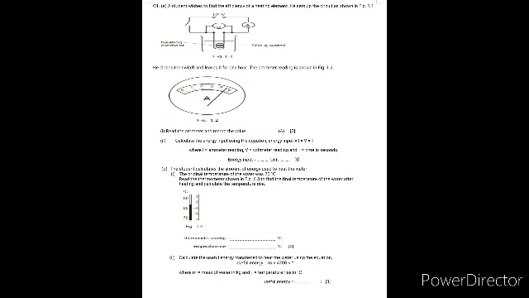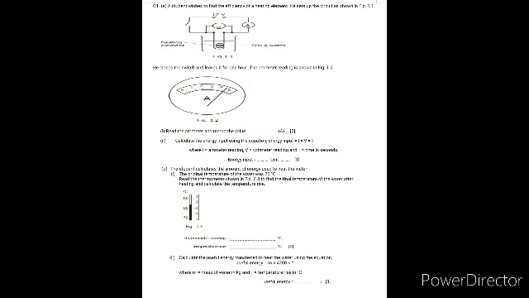Moving on with the next question. Calculate the energy input using the equation: energy is equal to IVT. They have directly given you the formula, you just have to find the value. Energy input is equal to IVT, where I is the ammeter reading, V is the voltmeter reading, and T is the time in seconds. Find out the value and write it down.